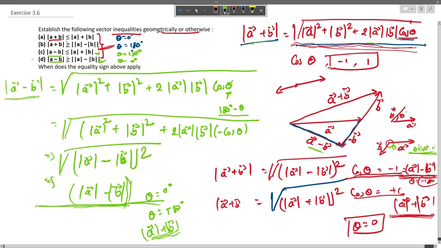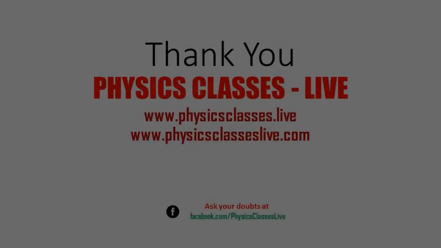Now if the vectors are pointing opposite of each other, the magnitude of the difference of the vectors is equal to the addition of the independent vectors' magnitudes. And if both of the vectors are pointing in the same direction, the difference is going to be equal to the difference of the independent vectors' magnitudes.